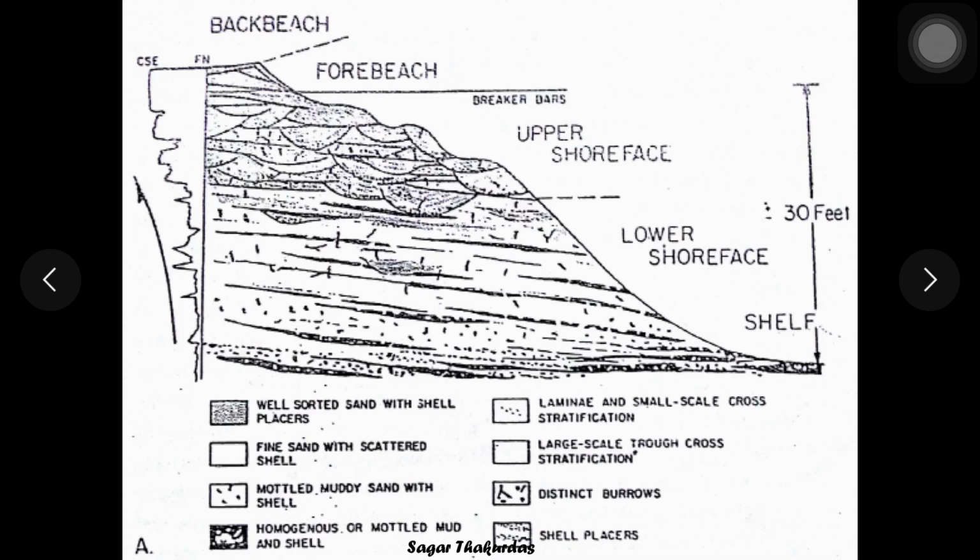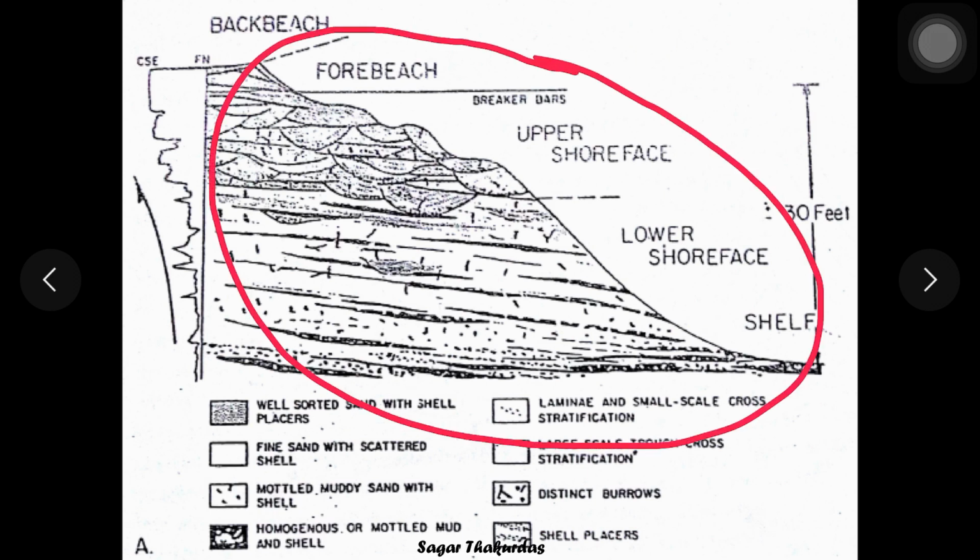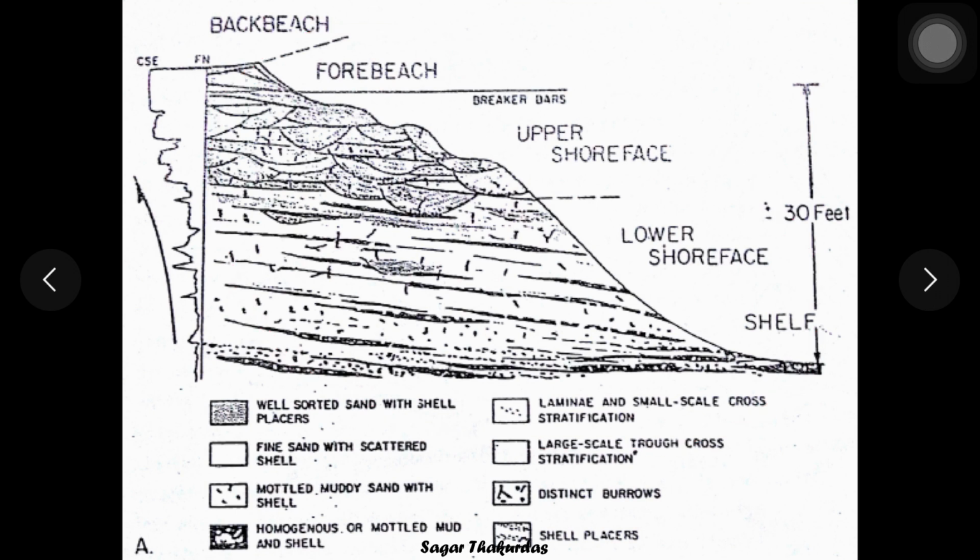Now this is the cross section along the beach where you get to see different shore face environments. Again, when we begin with the strike fed systems, we are going to see all these environments in detail. Now just for understanding purpose, in this case you see the sequence of environments. Starting from the seaward side, this is continental shelf, then comes the shore face, which is divided into upper shore face and lower shore face, and then comes the beach, fore beach and back beach. The beach is divided into two, and total thickness here is 30 feet. Now these same environments, also see the grain size here.